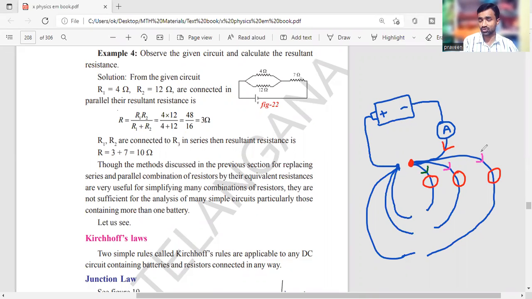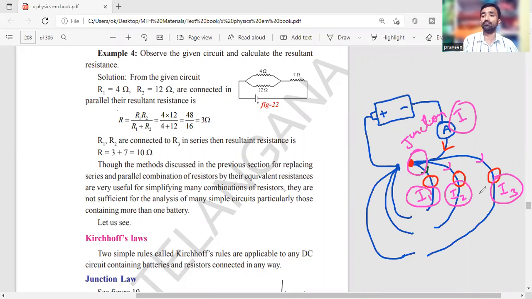What amount of current is allowed through this circuit, through this, and through this? Suppose here let me take this current as I. This is I1, this is I2, this is I3. So what about this point? Many wires are connected at only one point. This is the junction. At the junction, you are receiving one current and you are sending many currents, dividing that into many parts.